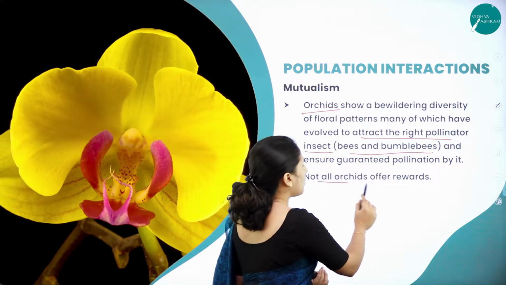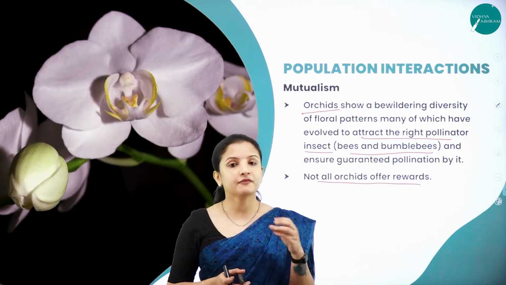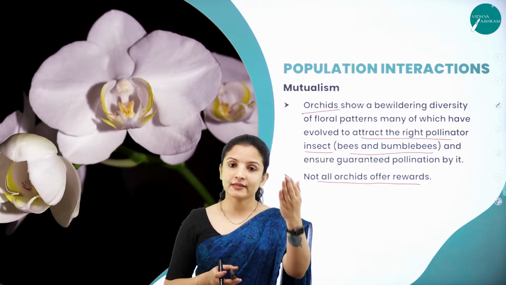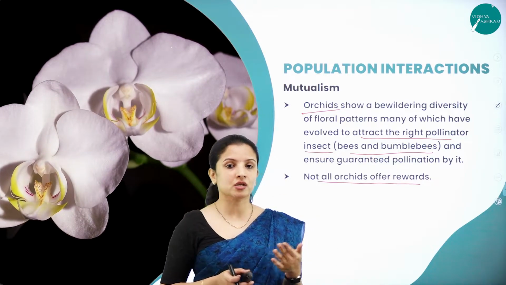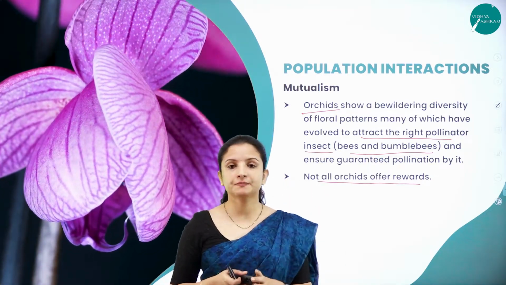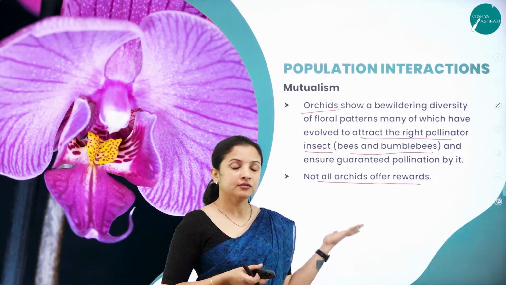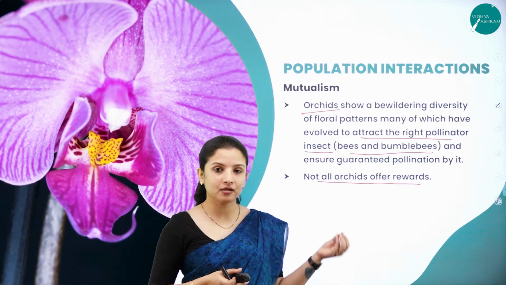And not all orchids offer rewards. Earlier we understood that flowers offer insects rewards in the form of nectar. That is why insects come and visit the flower, therefore helping in pollination. But in this particular case, orchids do not offer any reward in the form of nectar. Then why will the insect visit, or how will the pollination occur in the orchid?